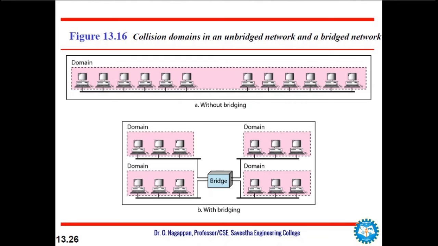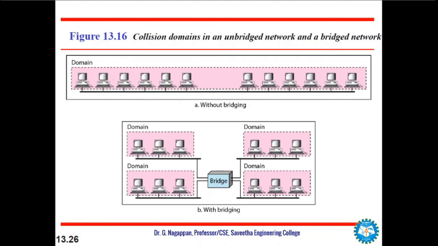helps in collision domain. So another advantage of bridge is the separation of collision domain. So the collision domain for an unbridged and the bridged network is shown here. So without bridge, the collision domain is much larger, and the probability of collision is reduced tremendously when bridges are introduced.